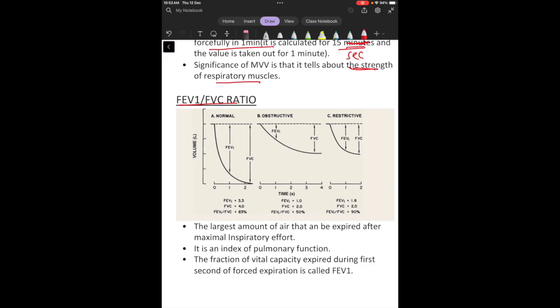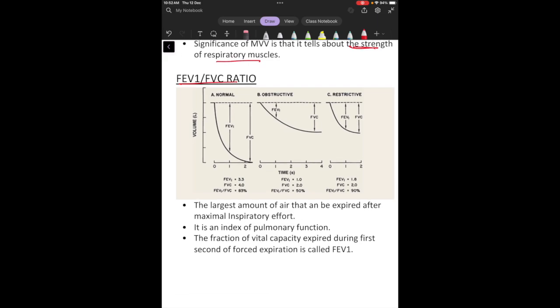And if I talk about the FEV1 and FVC ratio, you see, what is FEV1 and what is FVC? Now FVC is the forced vital capacity and FEV1 is the forced expiratory volume in 1 second. Now the largest amount of air that can be expired after a maximal inspiratory effort is the forced vital capacity, and generally it is measured as a function of time.